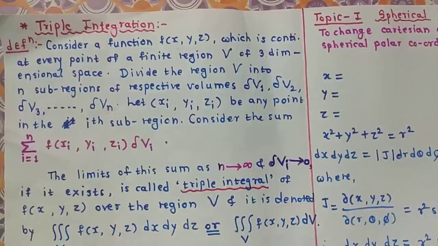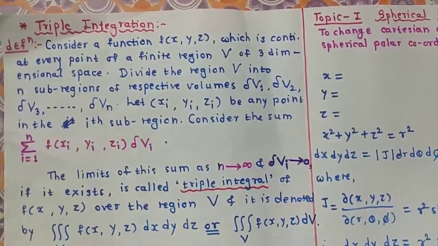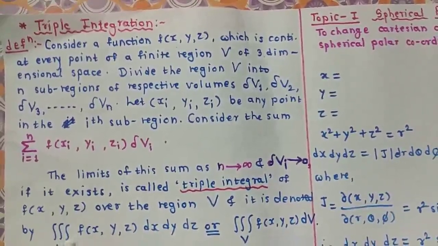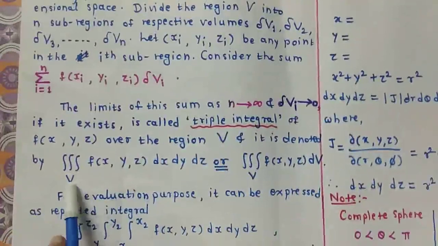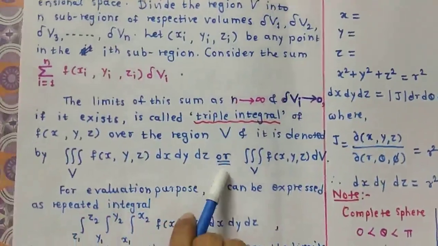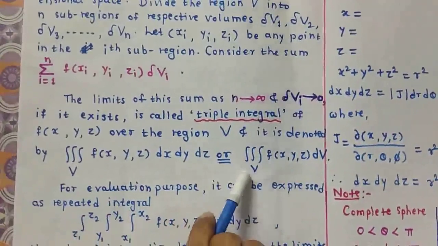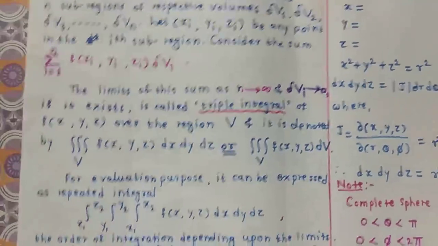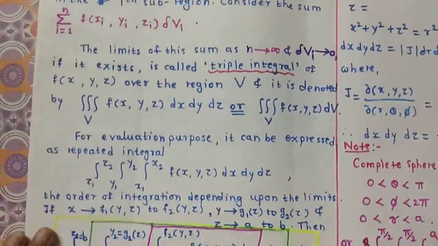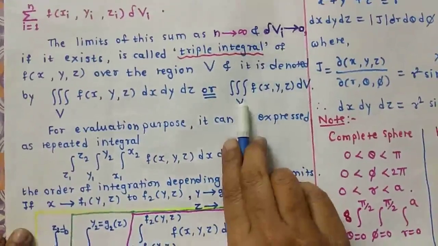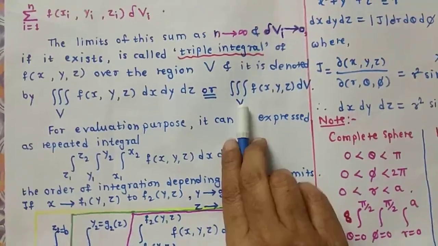The triple integration of f of x, y, z is denoted by the triple integral over V of f of x, y, z dx dy dz, or it may be denoted as the triple integral over V of f of x, y, z dV. Now for evaluation purposes it can be expressed as repeated integrals. There are three integrals, so there are repeated integrals.